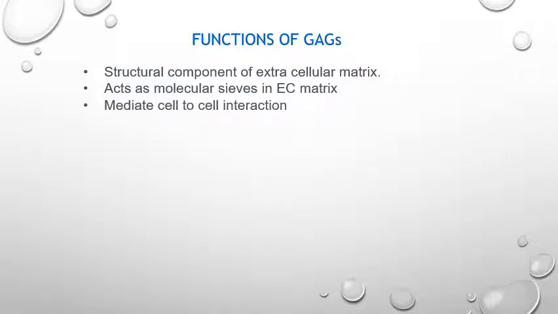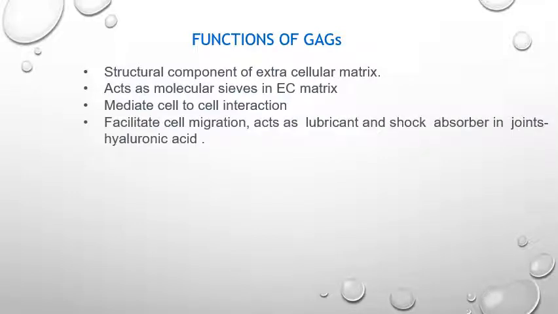Then it mediates cell-to-cell interaction because of the presence of specific components. Then it facilitates cell migration and acts as a lubricant and shock absorber in joints. Specifically, hyaluronic acid helps in the lubricant action in the synovial joints.